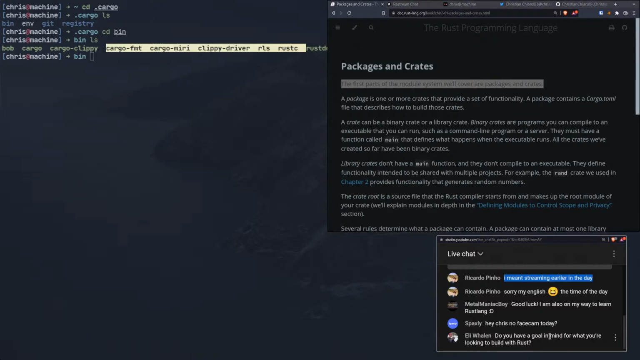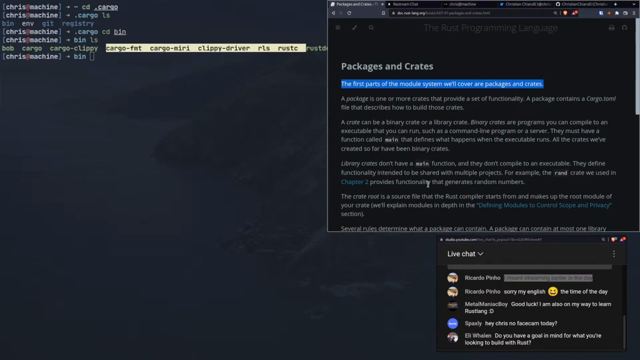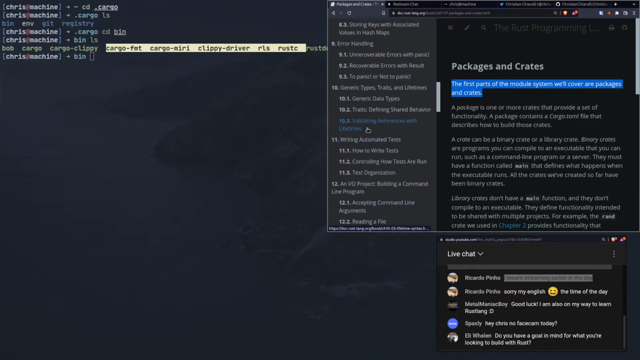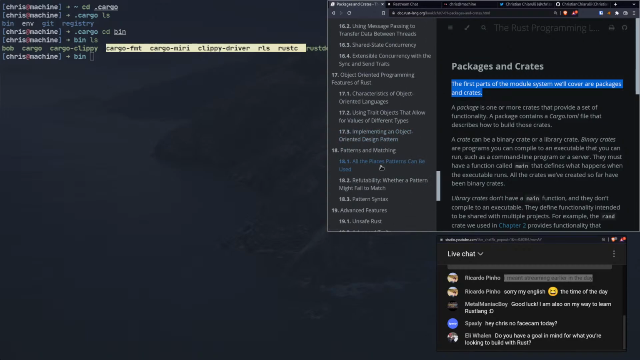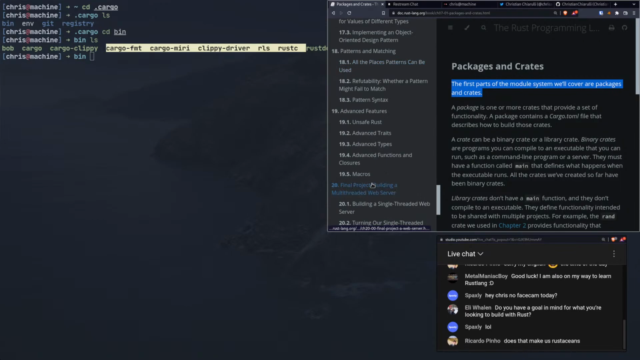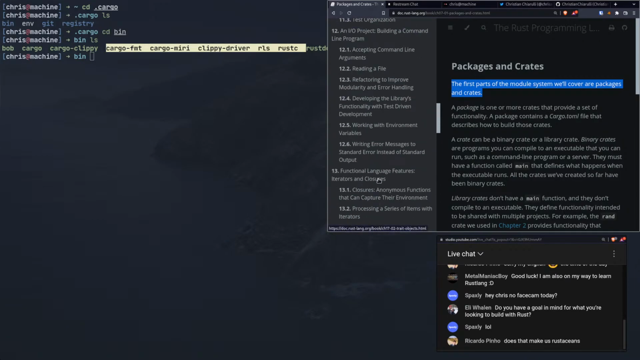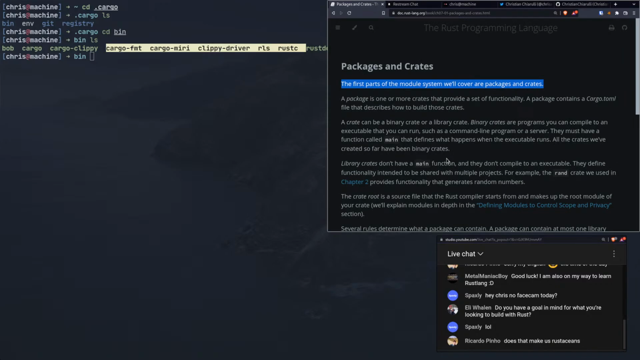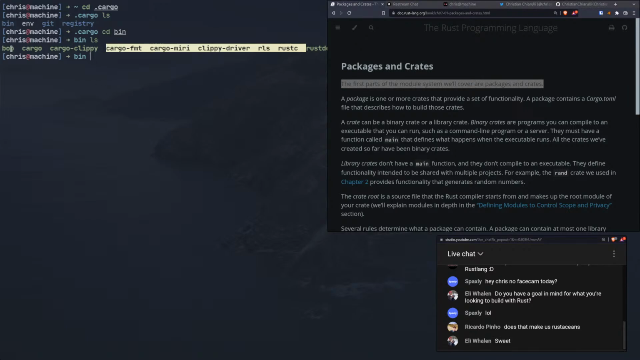Do you have a goal in mind for what you're looking to build with Rust? I have two ideas that I want to work with Rust, and it's nice because one of them is a CLI program, and the other one is a web server. So for the CLI program, I want to make this. I have a couple ideas. I'd also like to potentially help work on this thing over here, but I don't think that this is super complicated.